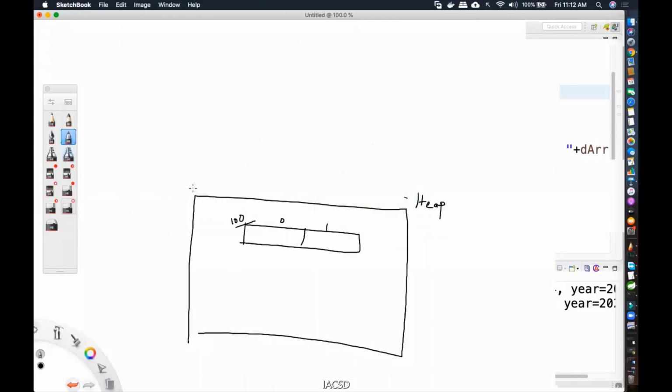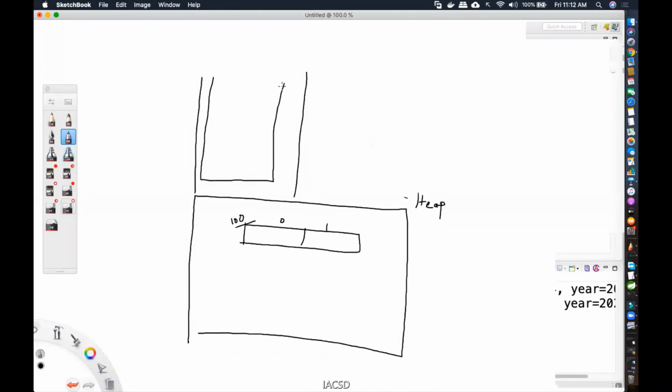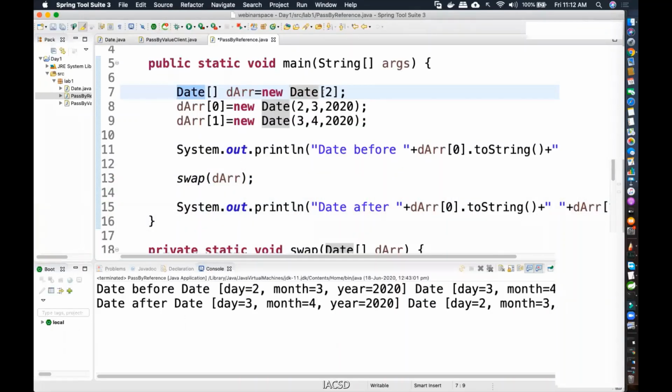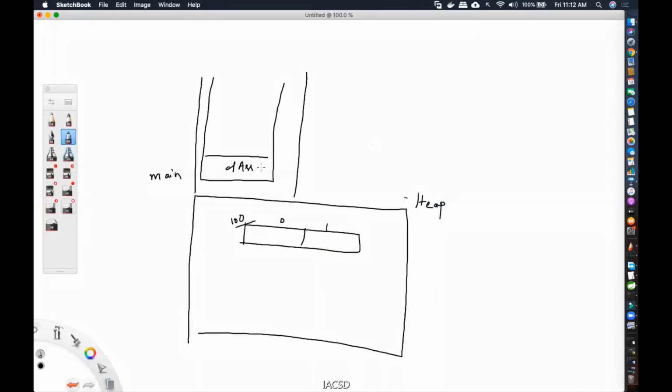So I'm going to have a main method, and the main method has a stack of its own. So I'll just consider this as a stack. This is specific to the main method, and in that stack, what is being pushed? DARR, a local variable. This local variable is pointing to this array's object. So I will have this pointing here, right? So this one's value will be what? 100. Fine. So my first line is over.